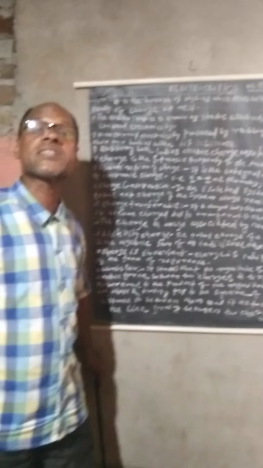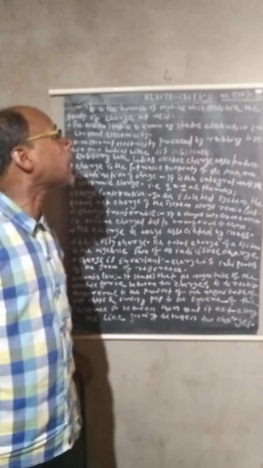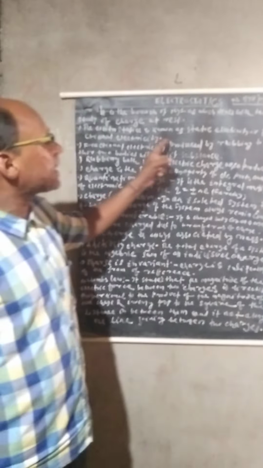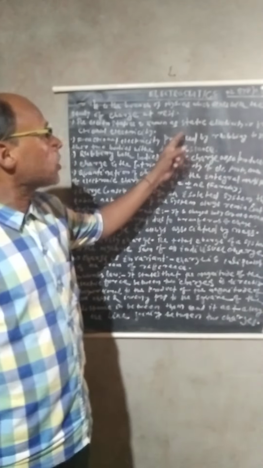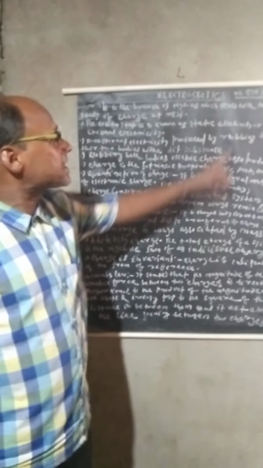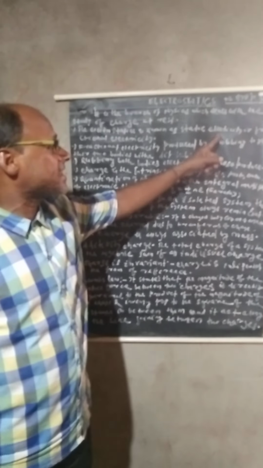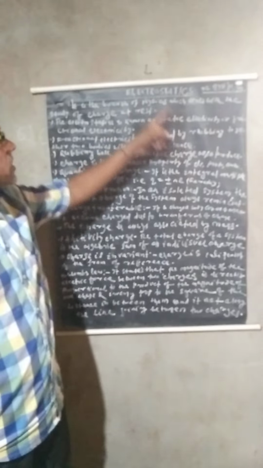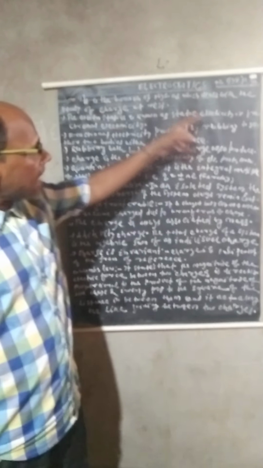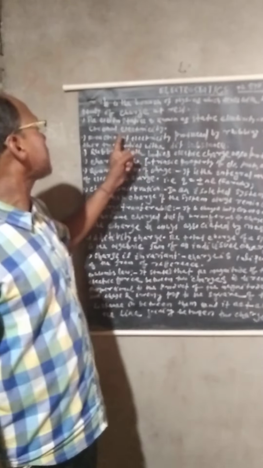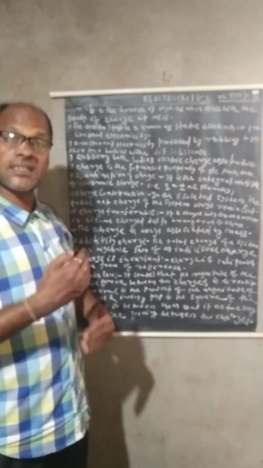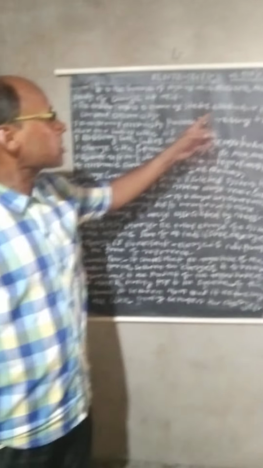The study of charge at rest is known as electrostatics, also known as static electricity or frictional electricity.